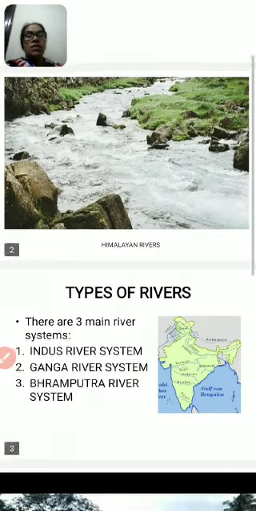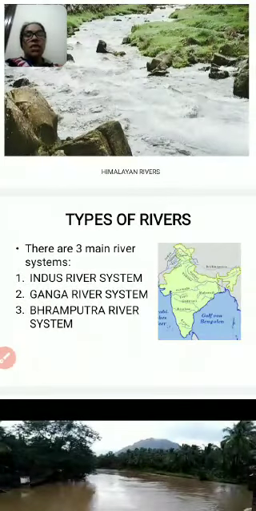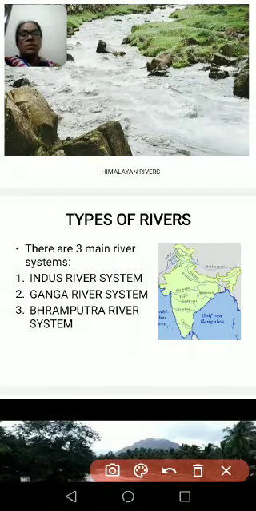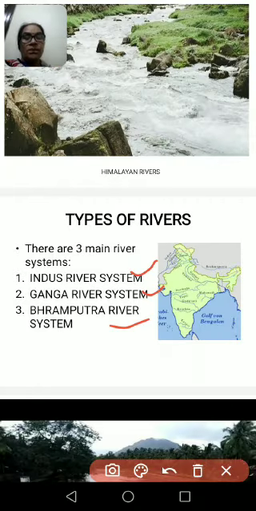Now see students, types of rivers. There are three river systems. First is the Indus river system, second is the Ganga river system, and third one is the Brahmaputra river system. So one by one we will see.